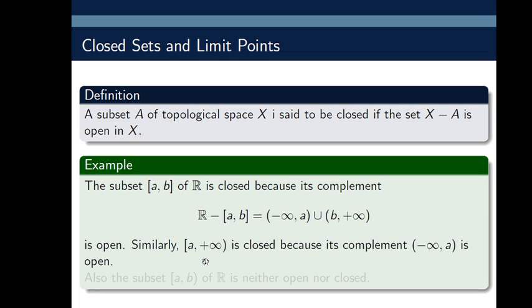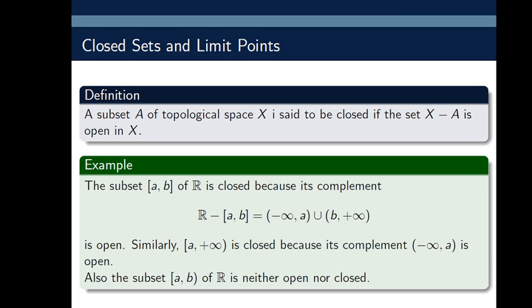Its complement excludes all the points greater than or equal to A, meaning A plus 1, A plus 2 and so on up to infinity. So these points are omitted, and the remaining points are minus infinity to A, which is an open interval. As its complement is open, that's why this set is closed.